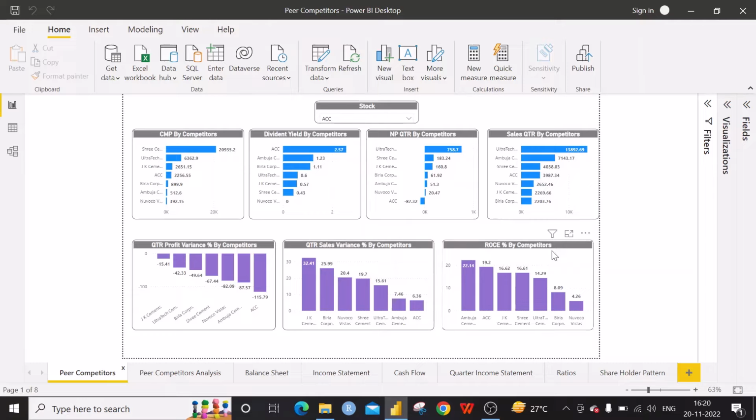The next one is the ROCE percentage, that is return on capital employed. ACC has 19.2%, which is really very good. However, Ambuja Cement has 22.14%. So these are the values we can analyze with its competitors.